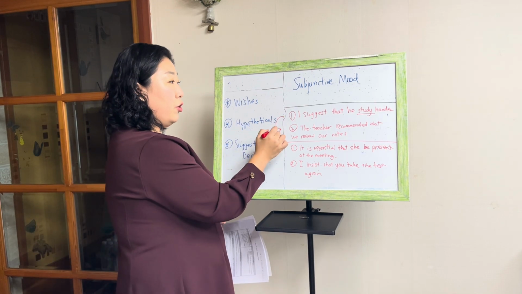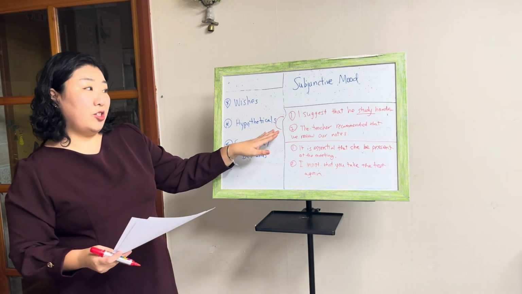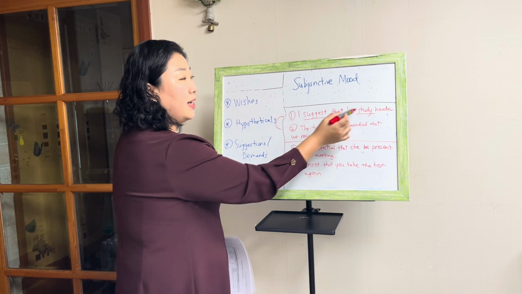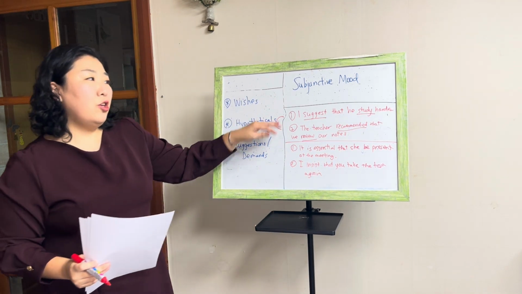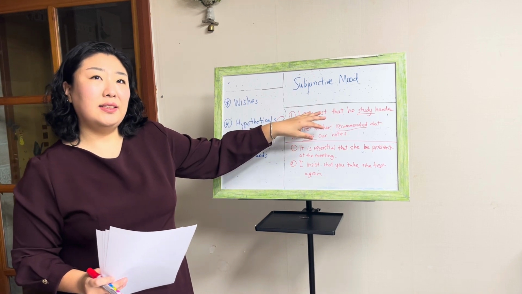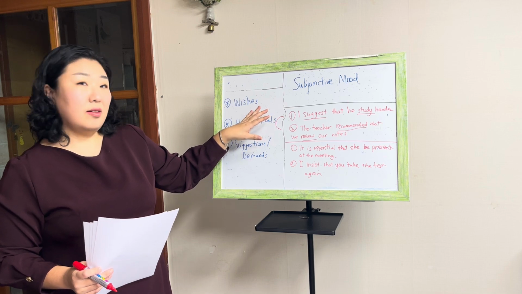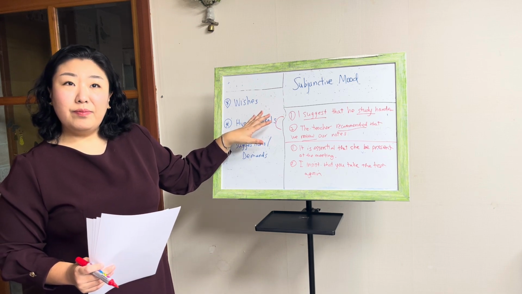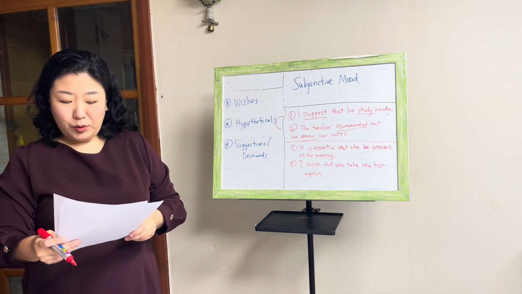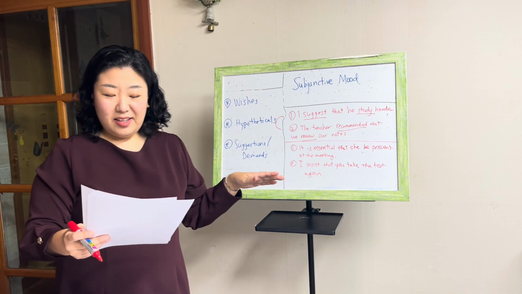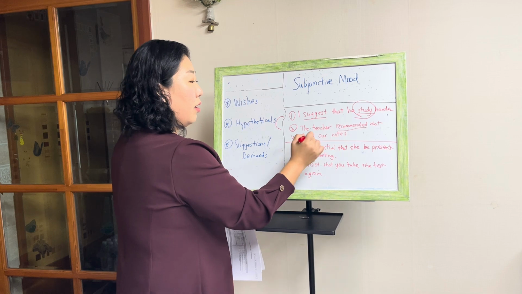So this is when you use the present subjunctive for making suggestions, right? I suggest that he study harder. The teacher recommended that we review our notes. And can you tell me something that's consistent about these two sentences? What's common? That's right. They are using what? We studied this at the beginning. They're using the base form of the verb, right? The base form of the verb.